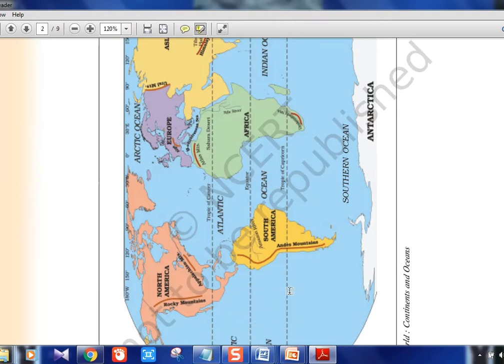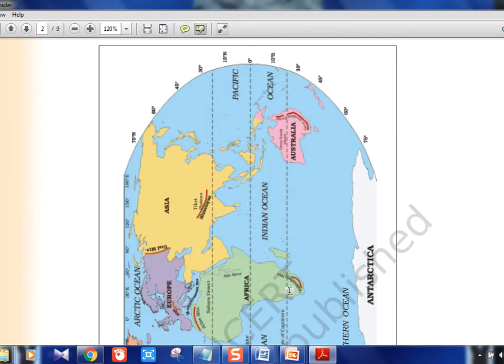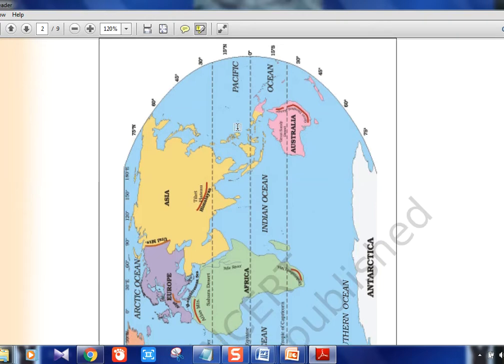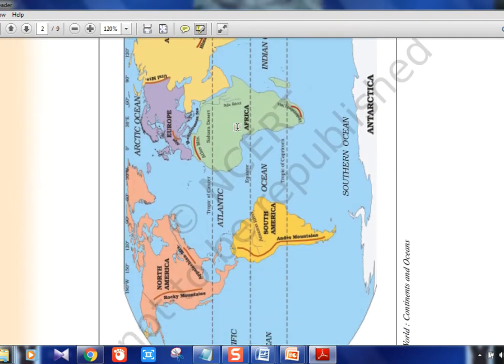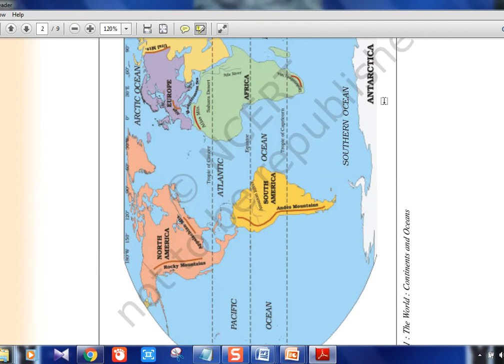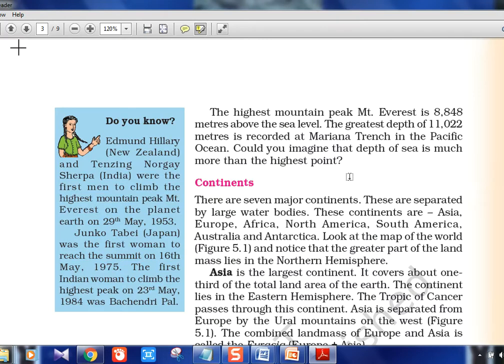If you imagine the globe, it will be round in shape, so on this side also it will be Pacific Ocean, with Japan, Australia and all. So we have the TPP, Trans-Pacific Partnership. If you have not learnt the CTA series, I have mentioned it there. TPP had I think 12 countries. Now USA has exited, so there are 11 countries in TPP. All these Pacific Rim countries will be part of it. And one more ocean is there, the Southern Ocean, or Antarctic Ocean, which is near the Antarctica continent. So that is the basic picture.